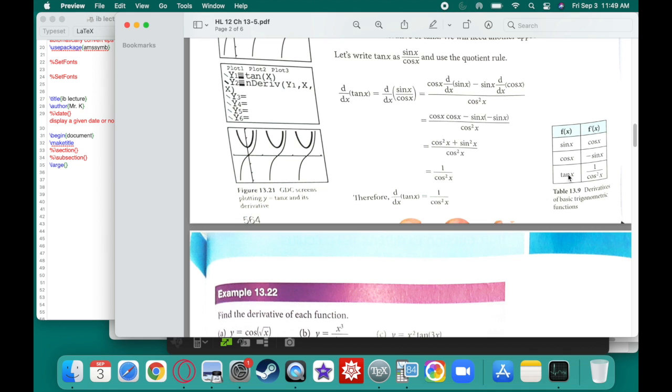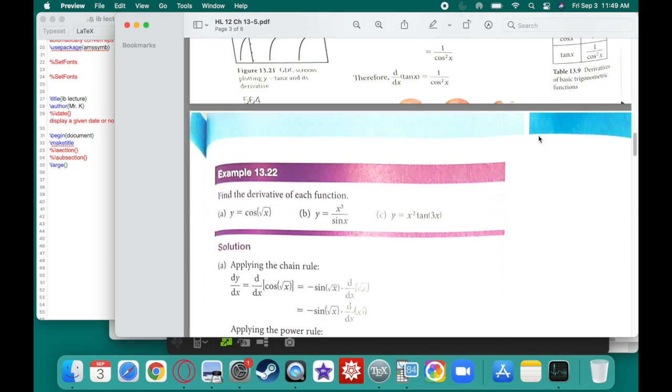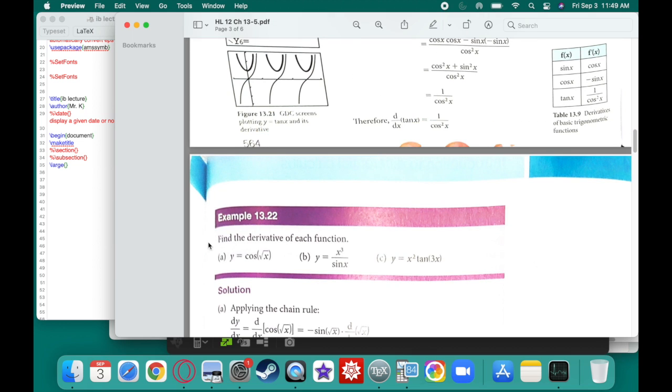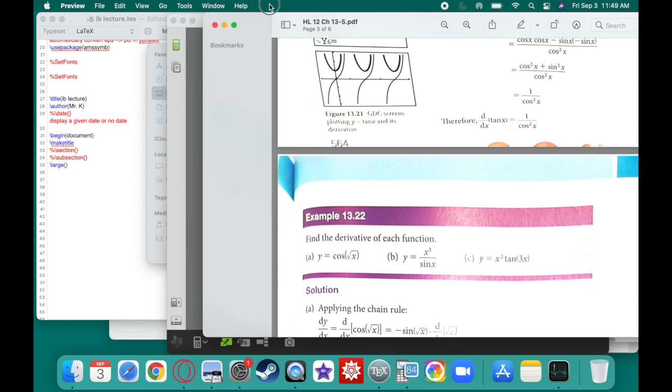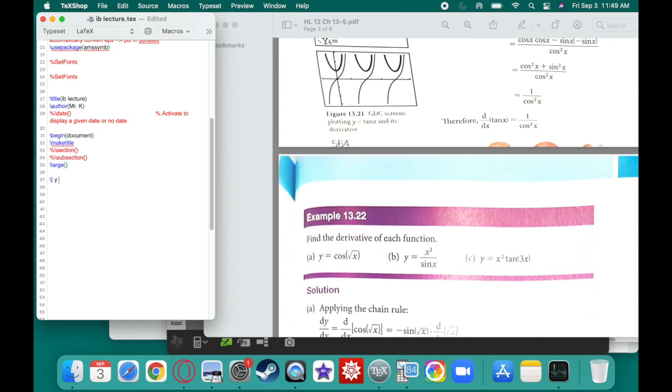So with it, I remember the derivative of tangent is secant squared. So that's it. So we're going to apply these 3 rules to a couple of examples and then move on to the next part of this section, which is pretty easy. So how about this one? Obviously, at this point, you can use the chain rule.